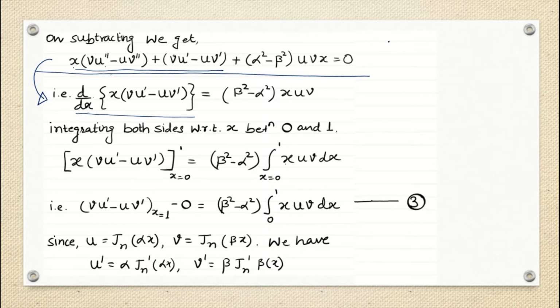So we are finding d by dx of x into (v u dash minus u v dash).